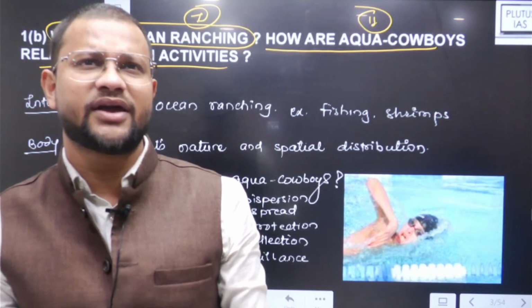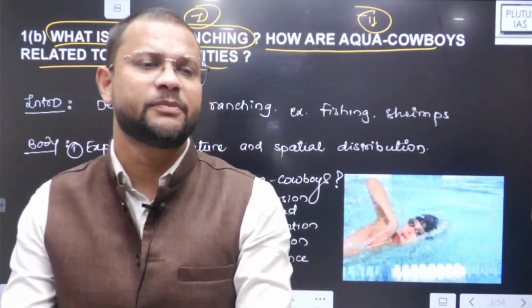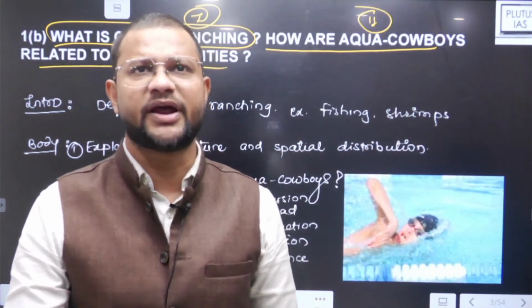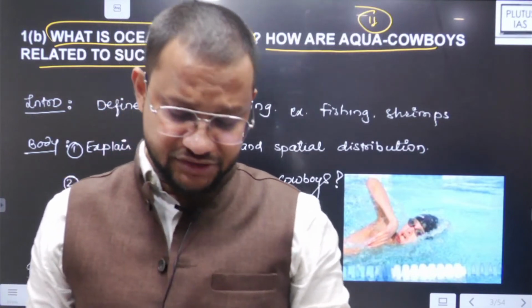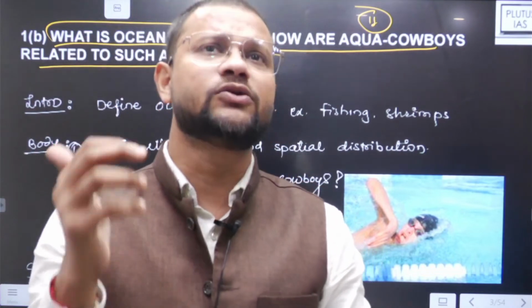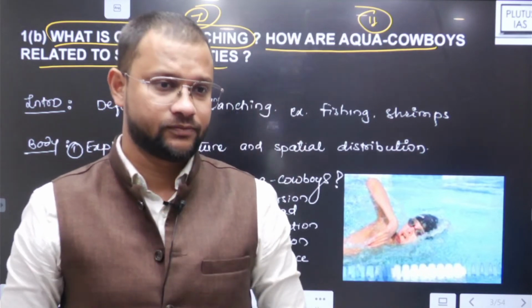In livestock ranching, what happens is that we rear animal herds or livestock, right? Just like raising those for a specific purpose, maybe for dairy, maybe for meat production, maybe wool production, whatever. So sheep rearing, that. Now what will ocean ranching be? It is as simple as this: it is the rearing of oceanic animals or marine life, again like fishes, maybe shrimps, maybe dolphins as well, maybe any other species in the ocean or marine life, and that too with some specific purpose and objectives, right?